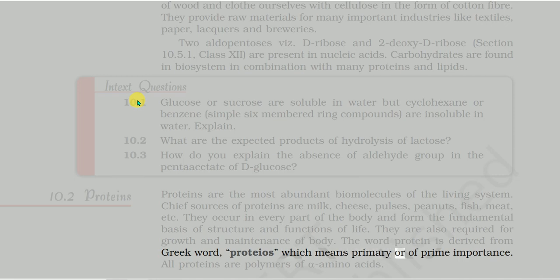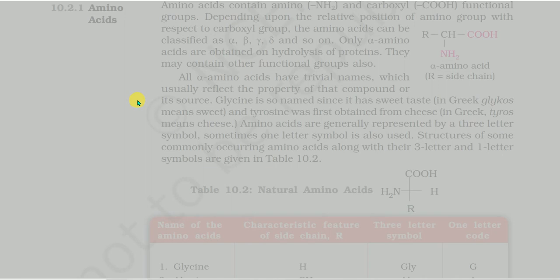All proteins are polymers of amino acids. Amino acids contain amino (NH2) and carboxyl (COOH) functional groups. Depending upon the relative position of the amino group with respect to the carboxyl group, the amino acids can be classified as α, β, γ, δ and so on. Only α-amino acids are obtained on hydrolysis of proteins. They may contain other functional groups also.